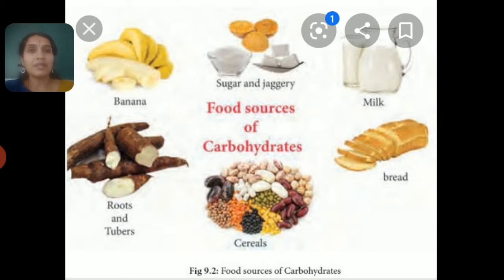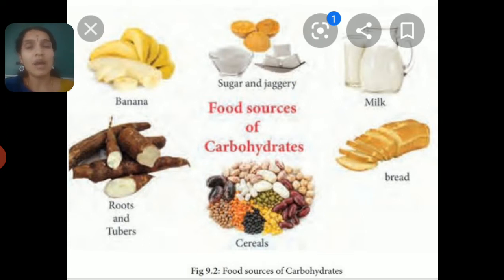And the food which contains carbohydrates may contain two kinds, one is starch and the other is sugar. Mainly, rice and bread contain more starch. Whereas the other kinds of food items, like sugar, jaggery, fruits, or honey, are a rich source of sugars. The sugars which I told you contain glucose in them.